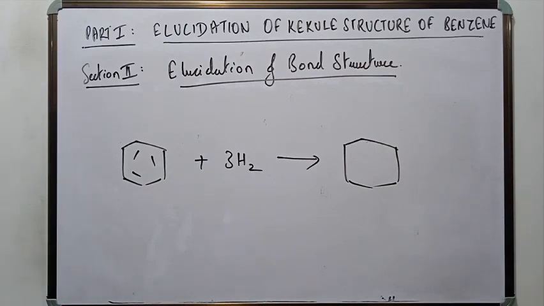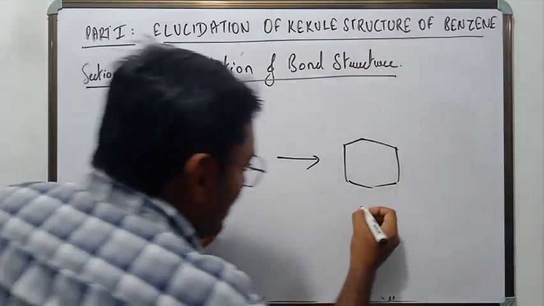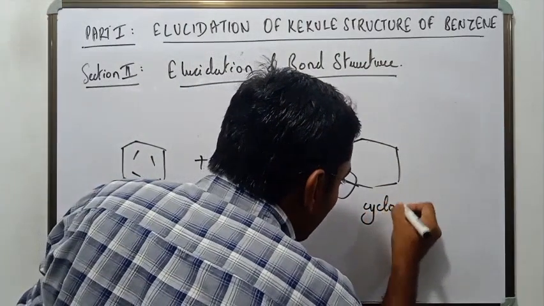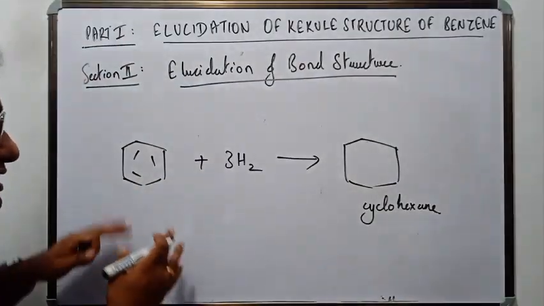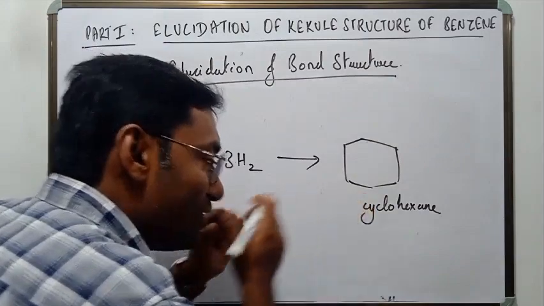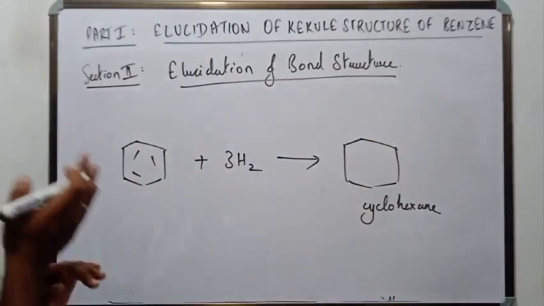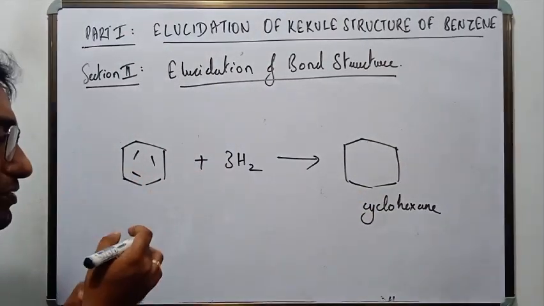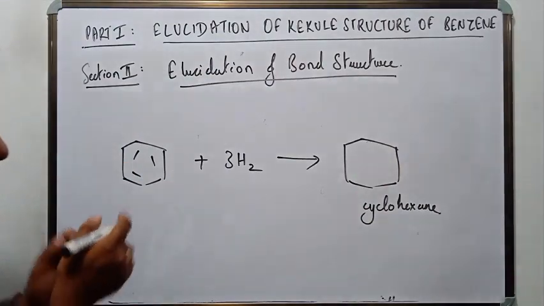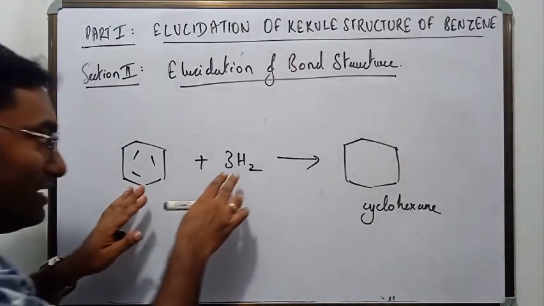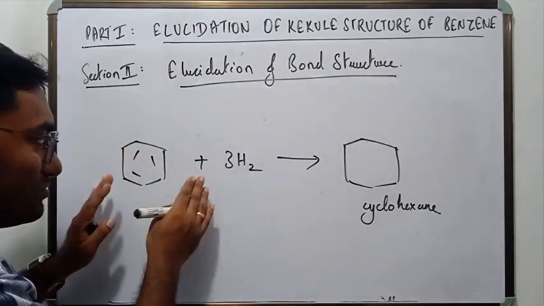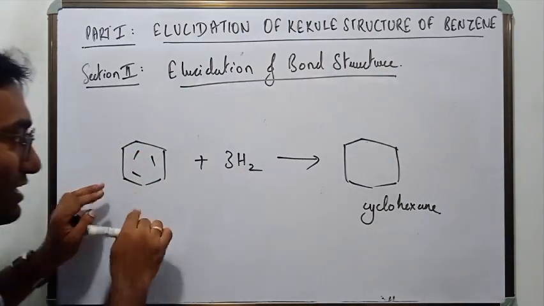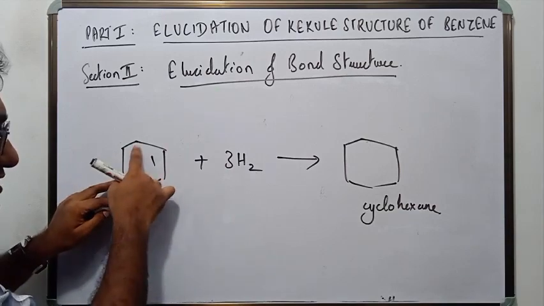I hope you understood this. We have already seen this reaction where benzene gives cyclohexane on hydrogenation. This has proven that benzene is a cyclohexagonal ring; initially in section 1 we have proved it. It also proves one more thing: that 3 moles of H2 are needed for 1 mole of benzene.